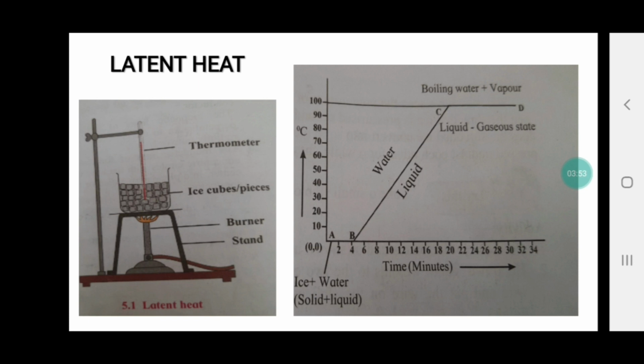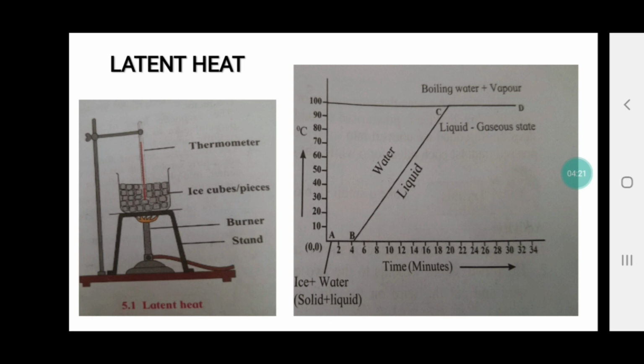Just keep in mind, the solid is changing into liquid, therefore it is known as fusion. When the whole ice gets converted into liquid, then at some time, maybe at 5 or 6 minutes, the temperature starts rising.